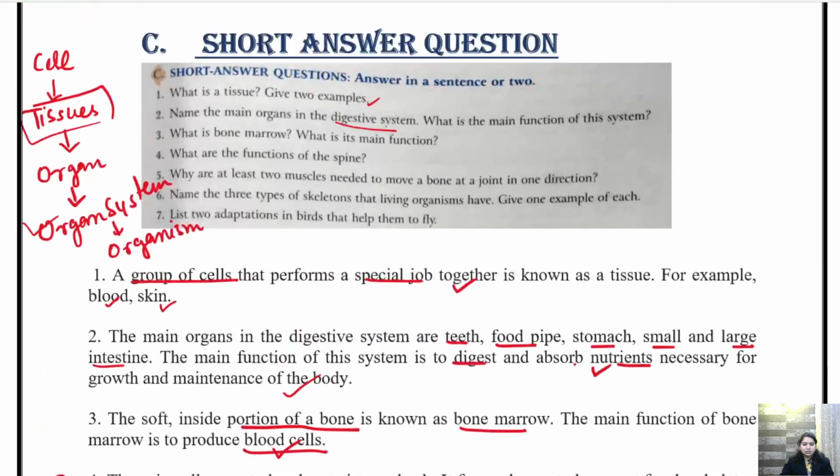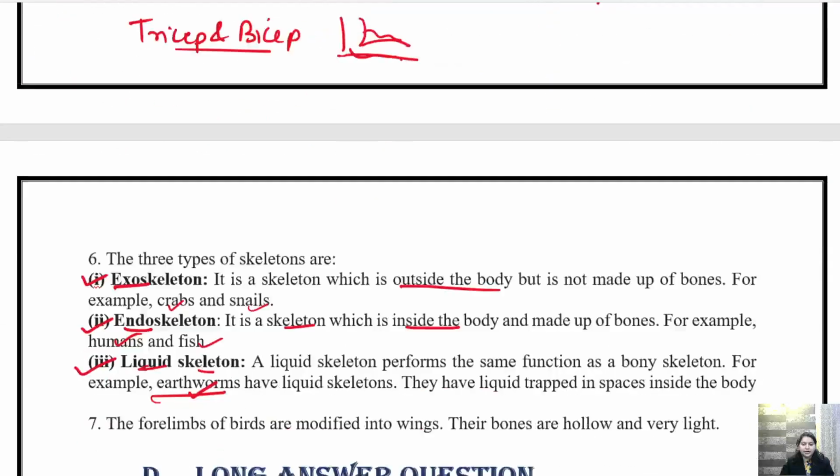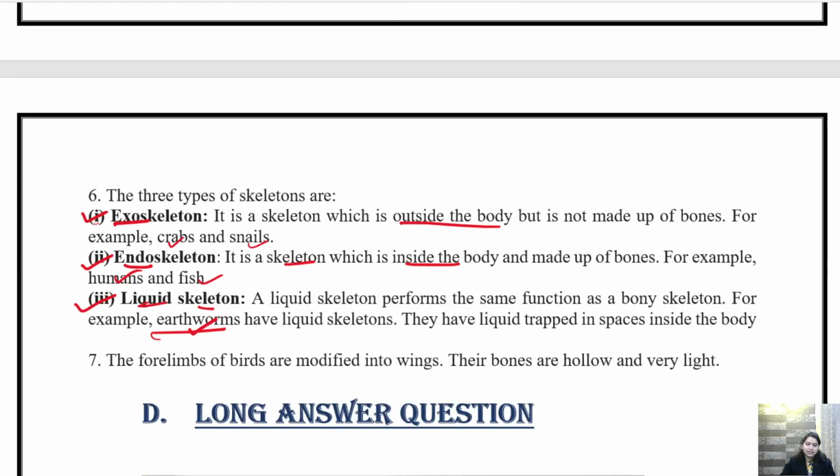Now, question number 7. List 2 adaptations in birds that help them to fly. So what are the 2 adaptations in birds? That is, the forelimbs of the bird are modified into wings and their bones are hollow and very light.